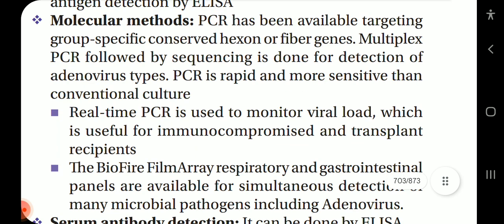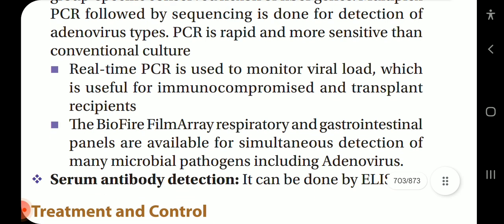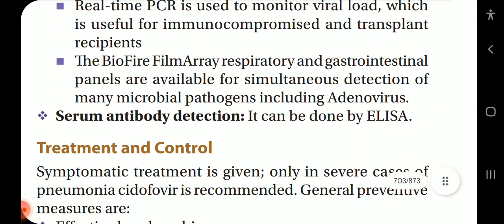Molecular methods: PCR is available targeting group-specific conserved hexon or fiber genes. Multiplex PCR followed by sequencing is done for detection of adenovirus types. PCR is rapid and more sensitive than conventional culture. Real-time PCR is used to monitor viral load, which is useful for immunocompromised and transplant recipients. The BioFire FilmArray respiratory and gastrointestinal panels are available for simultaneous detection of many microbial pathogens including adenoviruses. Serum antibody detection can be done by ELISA.